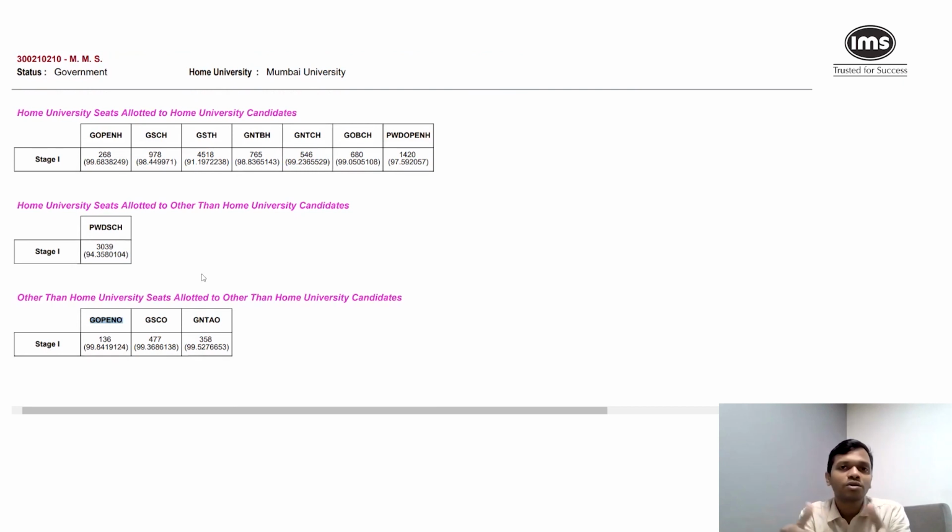Let's say you've done your graduation from Pune University, and now you're filling Sydenham as one of the preferences in the CAP round. Because Sydenham is in Mumbai University and you're coming from an outside home university, that's why they refer to it as Open O. So the O at the end stands for OHU candidates. H at the end stands for home university. So let's say you've done your graduation from Mumbai University and now you're applying to Sydenham for the CAP round, you are coming from the home university itself. That is why Open H is the terminology used.